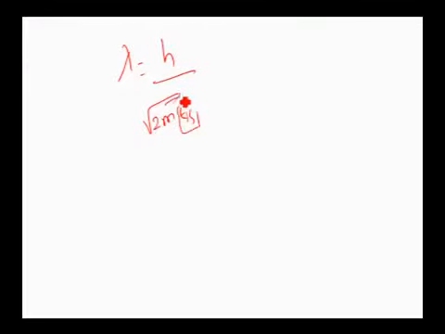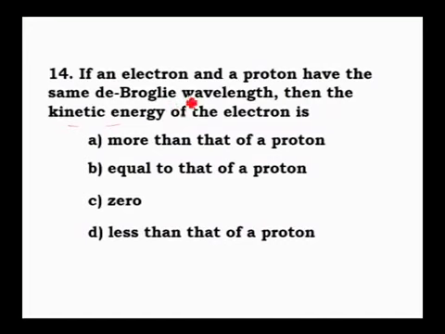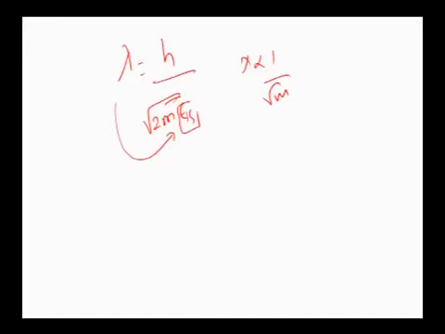If kinetic energy is the same, how does lambda vary with m? It is inversely proportional to root m, correct? If electron and proton have the same de Broglie wavelength, sorry, lambda is the same, not kinetic energy. Okay, they have the same lambda. Now lambda equals h by root of 2m Ek, h is constant, lambda is constant, and how does Ek vary with m? Kinetic energy is inversely proportional to m.